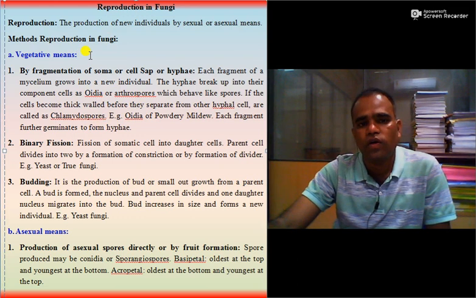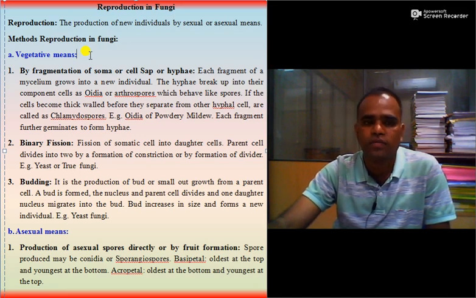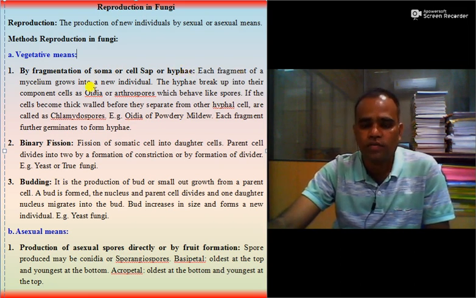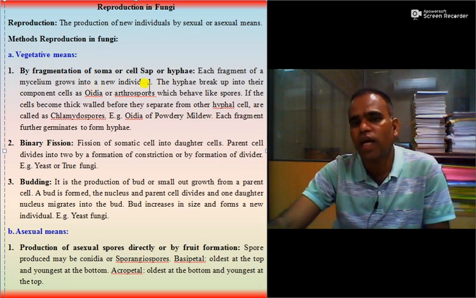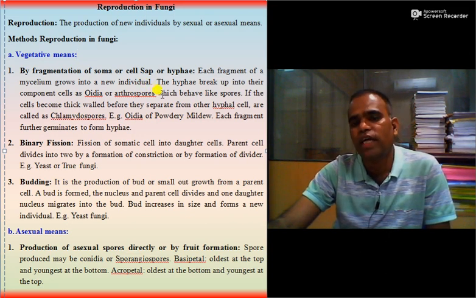So what is vegetative reproduction? Vegetative structures act as a new individual. There are three types. One is fragmentation of the somatic body or hyphae. Here each fragment of a mycelium grows into a new individual. When hyphae break up into component cells, they are called arthrospores, and they behave like spores.